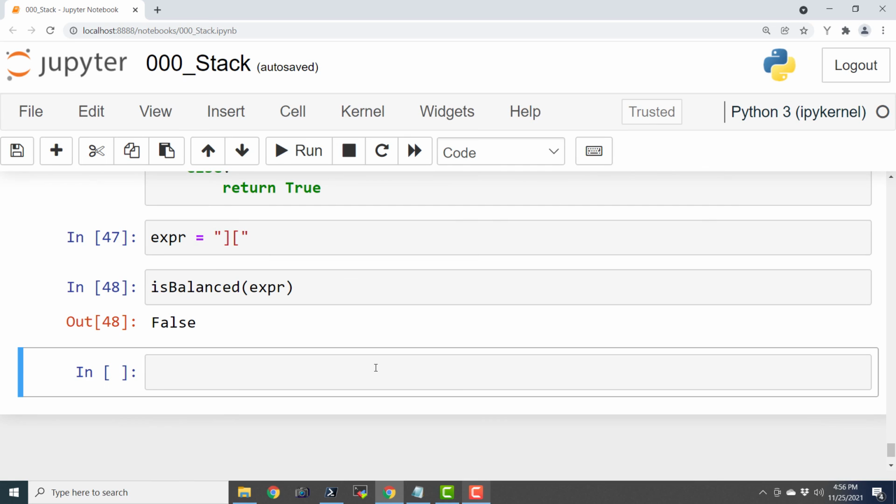This is actually one of the important functions of your interpreter to check for the correctness of the syntax. You go to any programming language, and if it has an IDE, the IDE is going to show that some bracket or parenthesis is missing. And if you directly send that program to the compiler or interpreter, it is also going to use a similar technique to check for the balanced parenthesis in any expression that we feed to that compiler or interpreter. So this is one of the most important applications of stack.